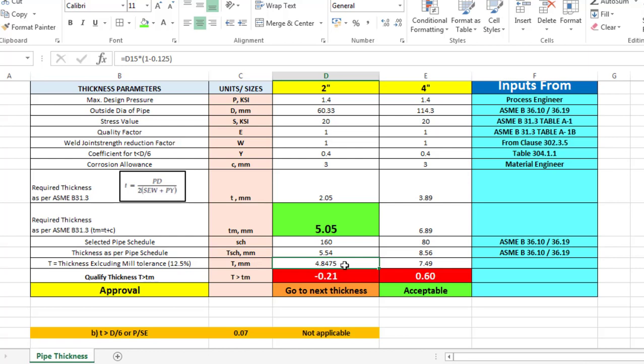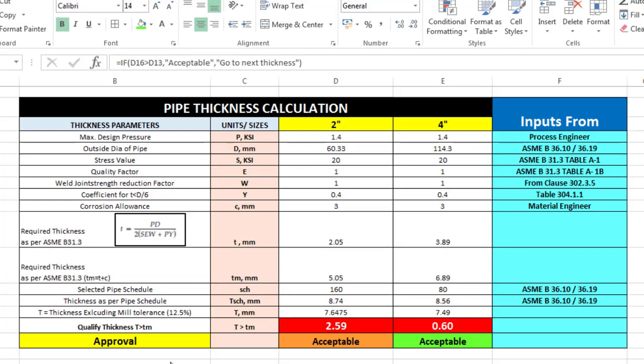Based on this, how much does it come to? 4.8475. This value should always be higher than your calculated thickness, but in our case this value is lesser than our calculated thickness. So that's why it says go to next thickness. If it is somewhere around 8 mm and this value is higher than the calculated thickness, it says acceptable. This is how it has to be calculated.